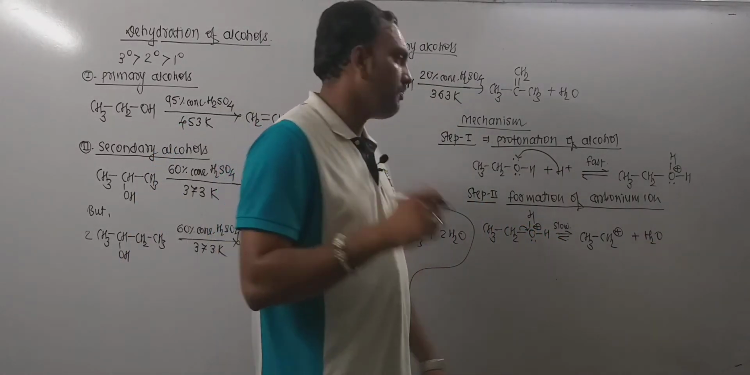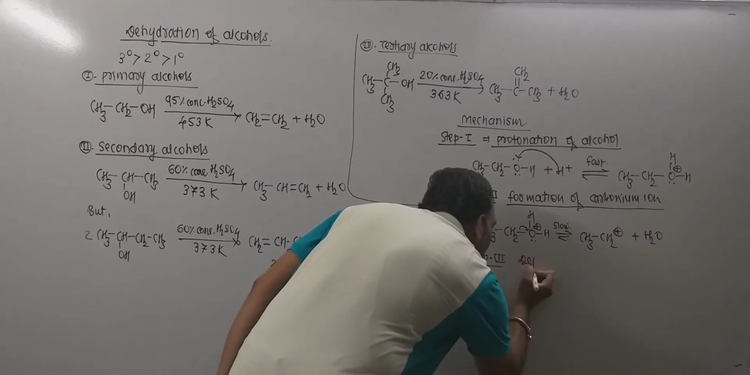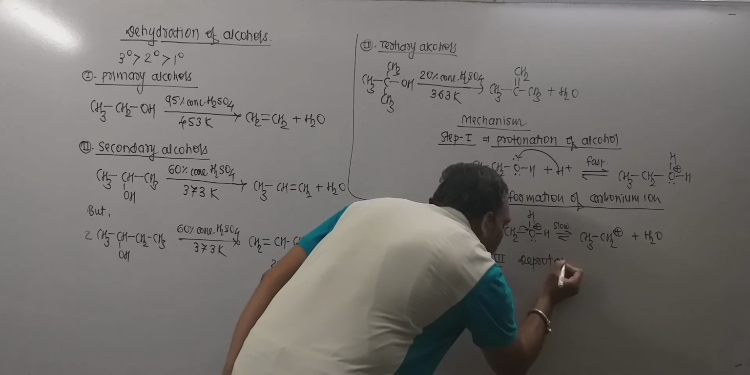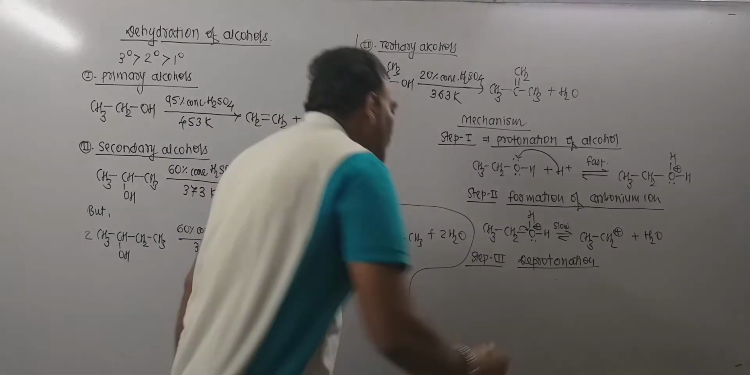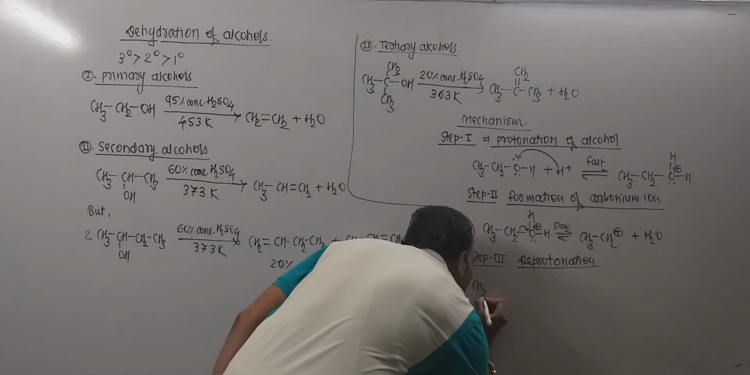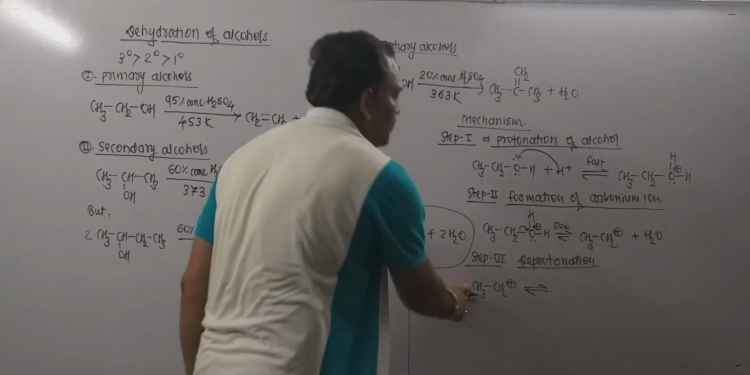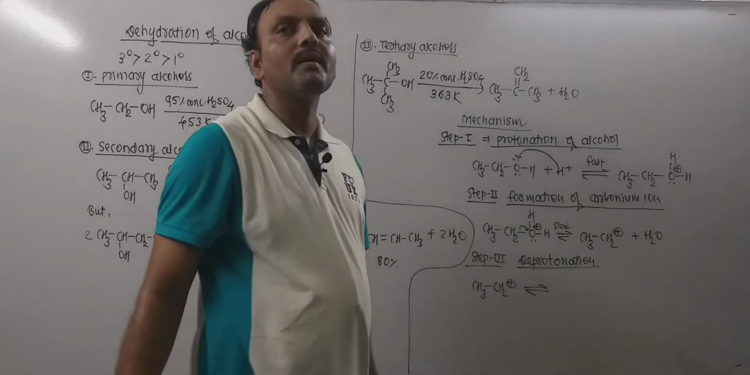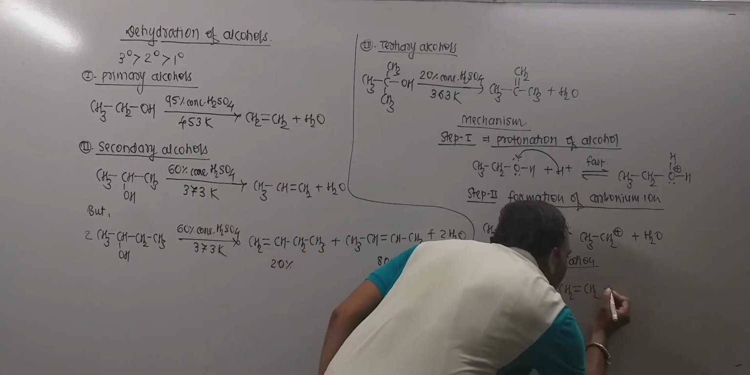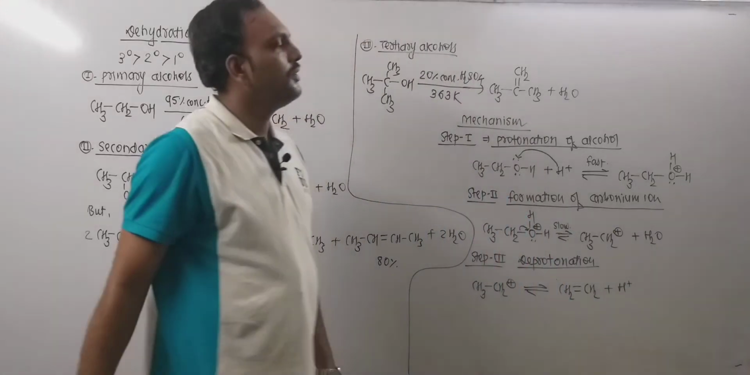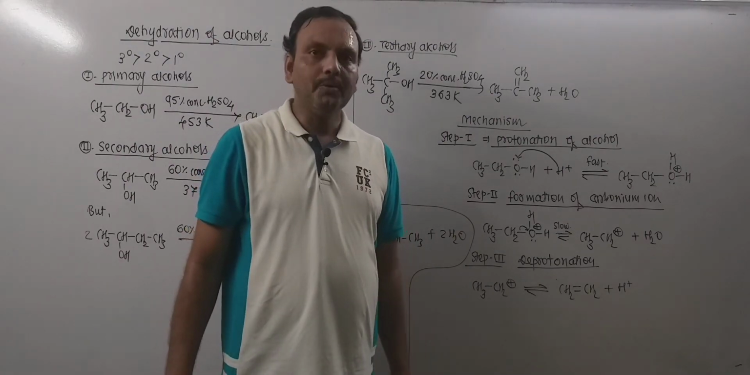Now the third step of the reaction is the deprotonation step. So deprotonation takes place. This carbocation so obtained in the second step undergoes deprotonation. So from this side, a proton gets eliminated, leading to the formation of an alkene. Thus dehydration of alcohols can be explained. Thank you very much.